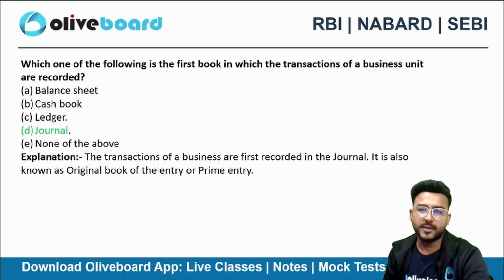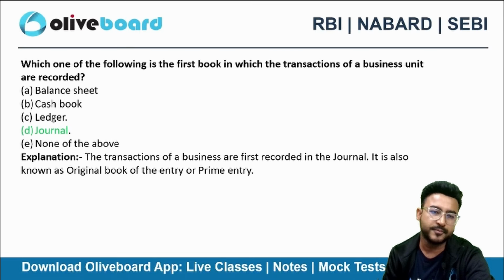That's easy, right? Journal, which is also called as the book of primary entry.